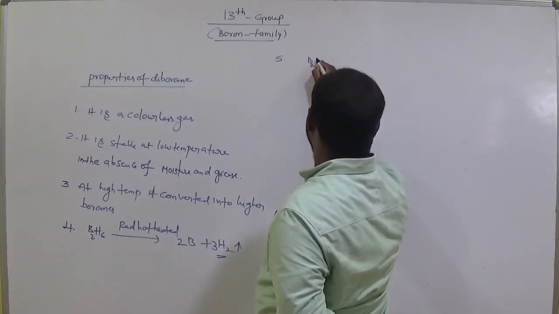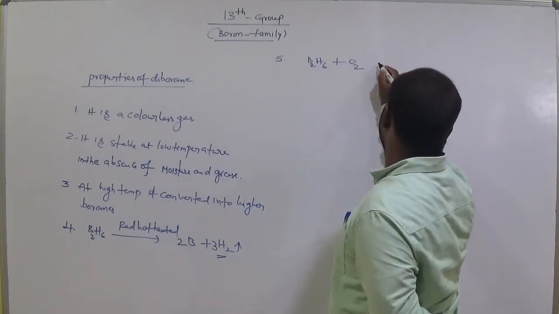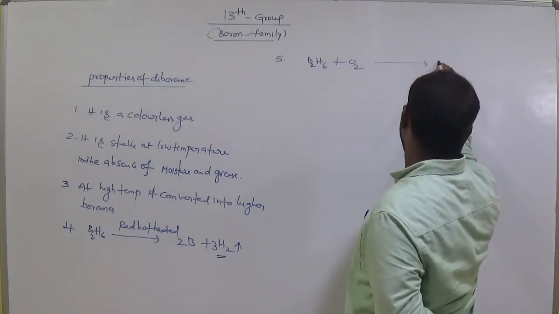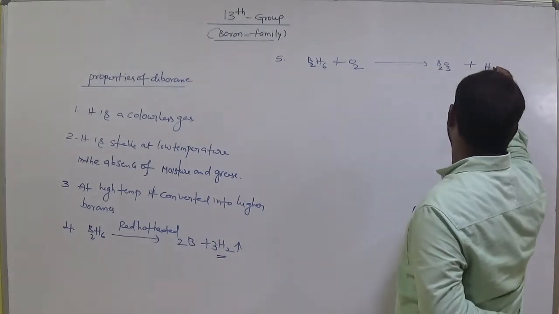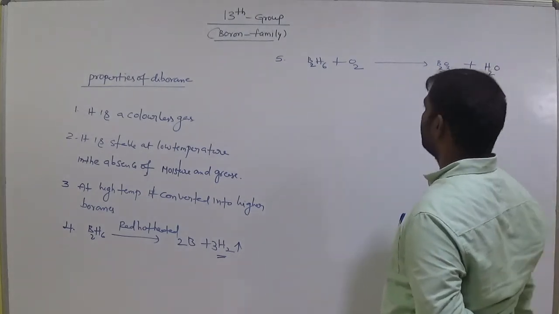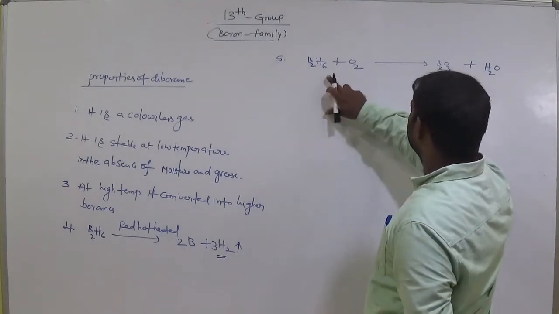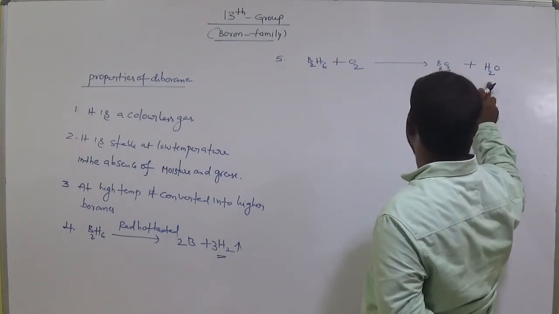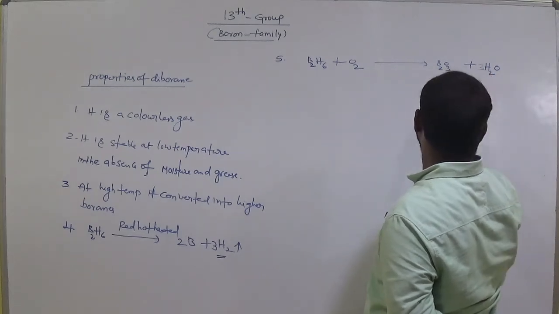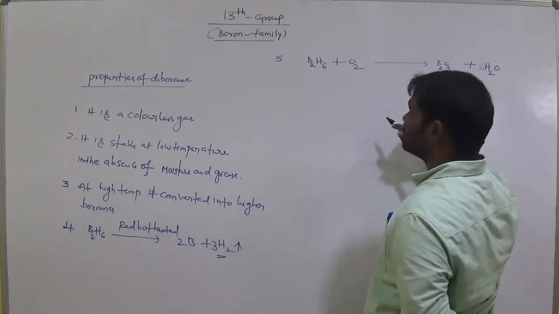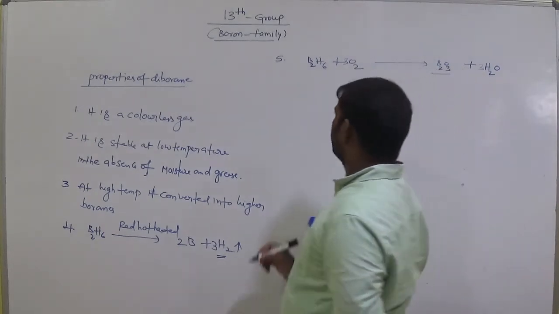When B2H6 is treated with atmospheric oxygen, it gives B2O3, boric anhydride, and H2O. Let's balance this equation. Here we have 2 borons. Here 6 hydrogens, and here we have only 2 hydrogens, keep 3 here, 6 hydrogens. Here 3 oxygens and 6 oxygens, keep 3 here. Boric anhydride is produced.